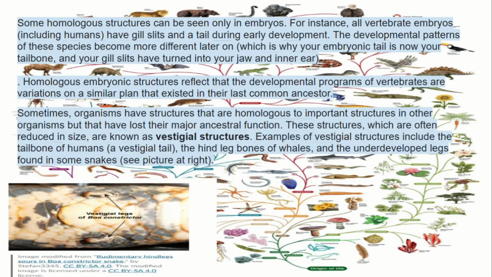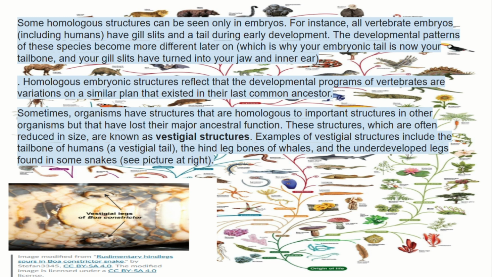Some homologous structures can be seen only in embryos. For instance, all vertebrate embryos, including humans, have gill slits and a tail during early development. The developmental patterns of these species become more different later on, which is why your embryonic tail is now your tailbone and your gill slits have turned into your jaw and inner ear. Homologous embryonic structures reflect that the developmental programs of vertebrates are variations on a similar plan that existed in their last common ancestor.